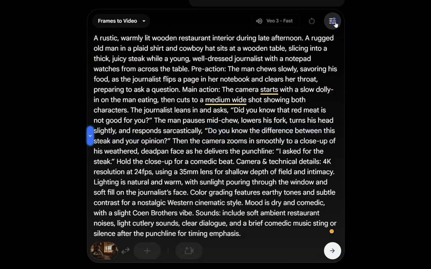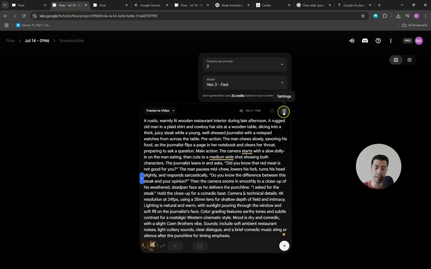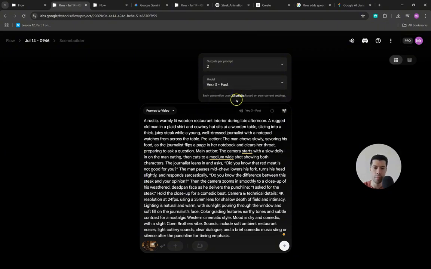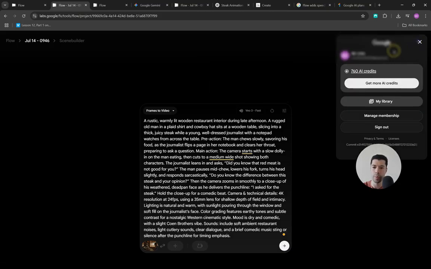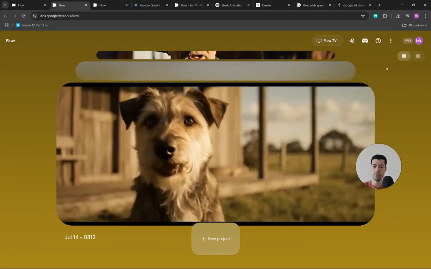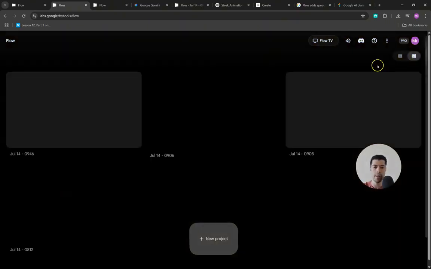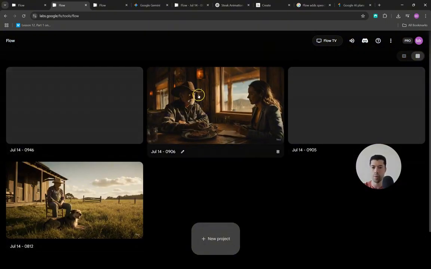And just to make sure that you understand, every time that you click here, you can see the number of outputs that you will have and the model, as well as the cost. So to produce 2 videos using Google Veo 3 Fast, you will spend 20 credits. In this plan, the Pro plan, you start off with 1,000 credits. If you want to see all the videos that you created using the tool, you can click here and then you have access to all of them.